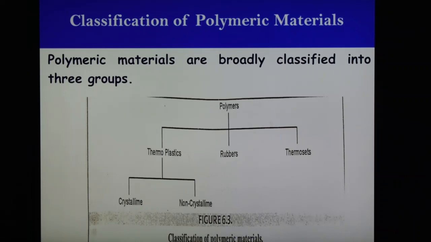And what is a thermoplastic? These are often known as plastics, linear or branched polymers which can be melted upon application of heat, and can be molded or remolded into different shapes. Thermoplastics can be subdivided into those which crystallize on cooling and those which do not. It is important to note that crystalline thermoplastics do not crystallize completely; in fact they crystallize only partly. So these are the thermoplastics, depending upon temperature or heat.